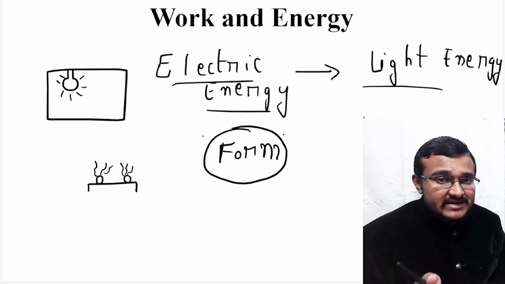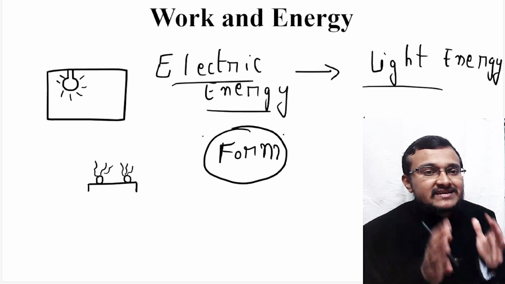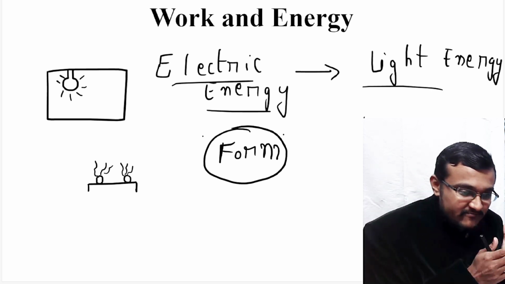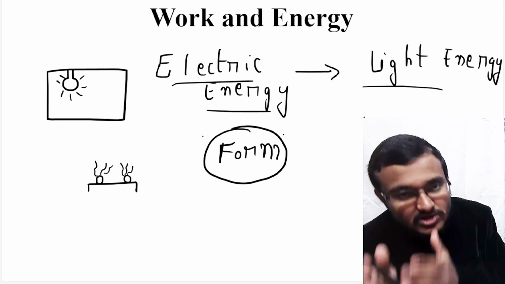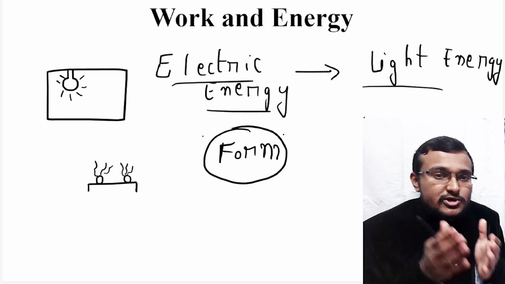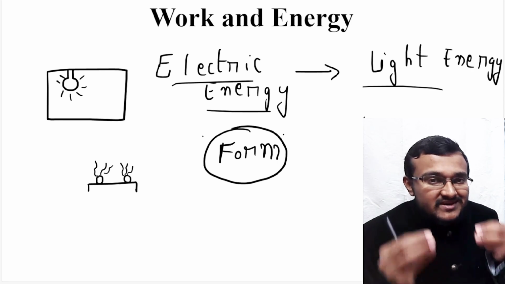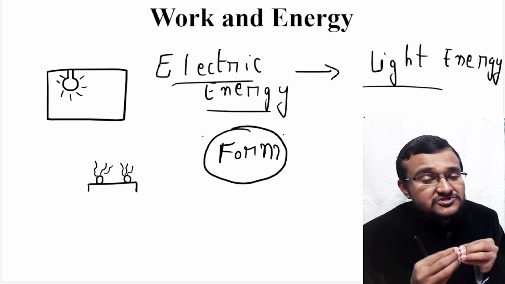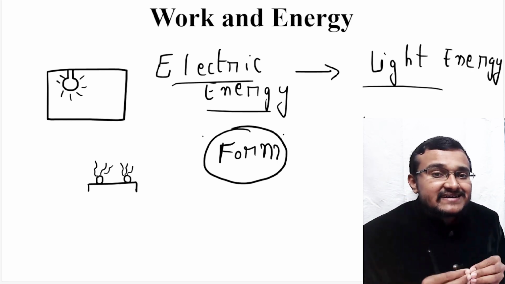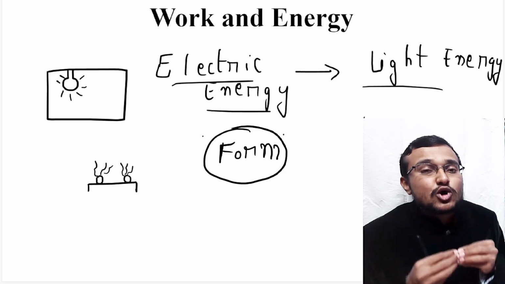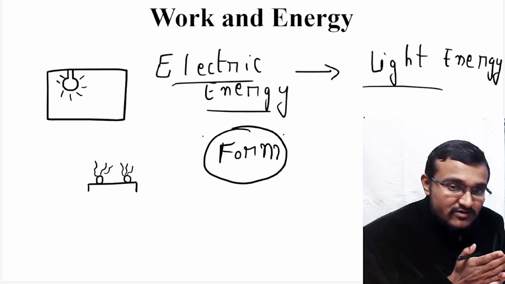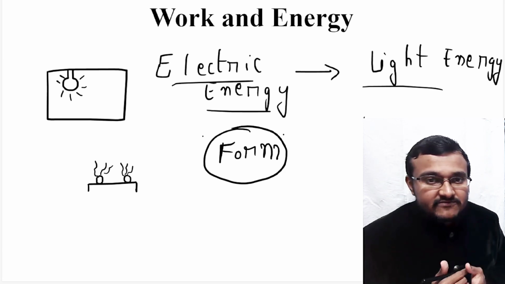Energy can never be destroyed, never be created. Already energy is there. From one form of energy you are converting to another form in order to do a certain amount of work. So in the law of conservation of energy you should understand that energy can neither be created nor be destroyed, but it can be converted from one form to another.